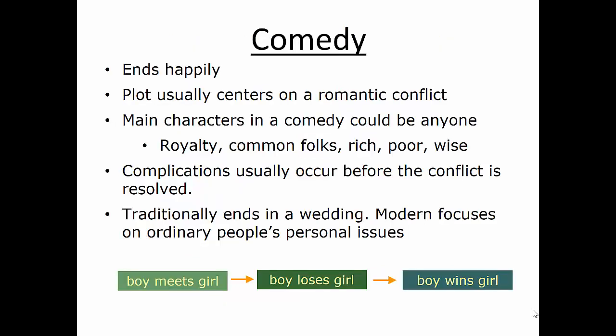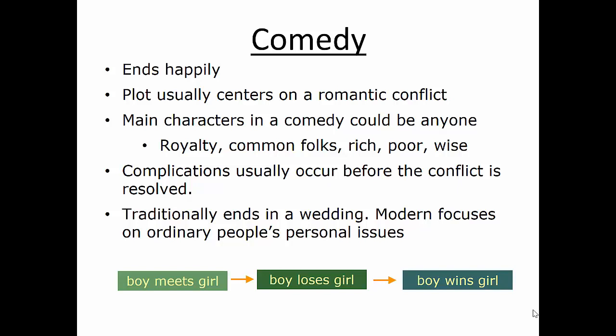The opposite of Antigone would be a comedy, and that's a Greek play that ends very happily. The plots usually center around a romantic conflict. Main characters in a comedy could be anyone. They could be royalty or common folks. They could be rich or poor. And the complications usually occur before the conflict is resolved.